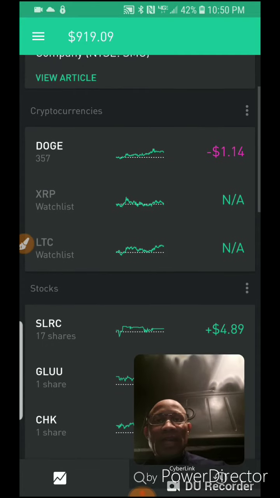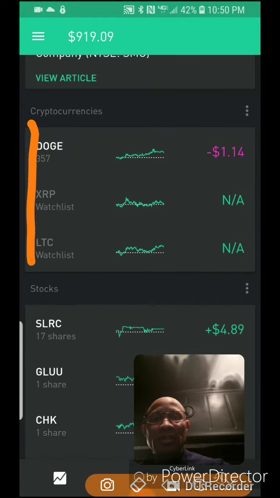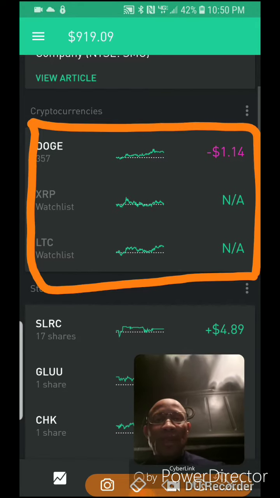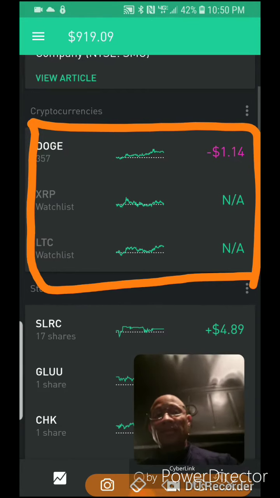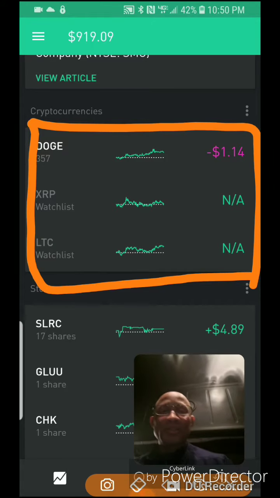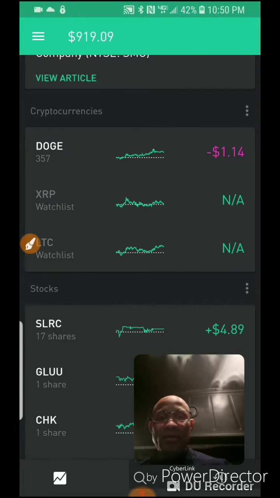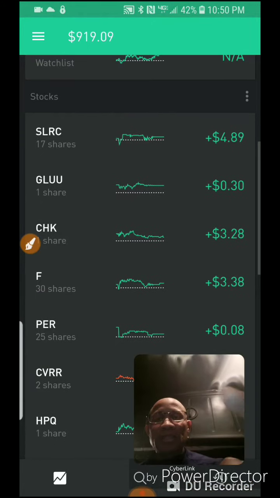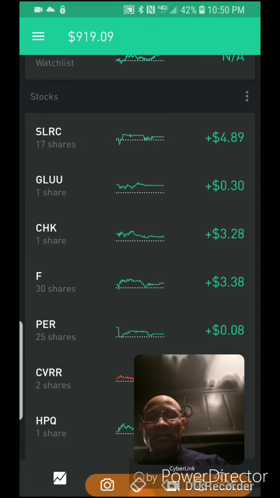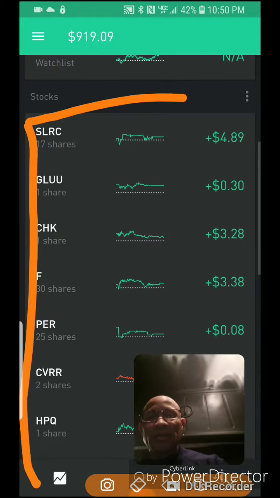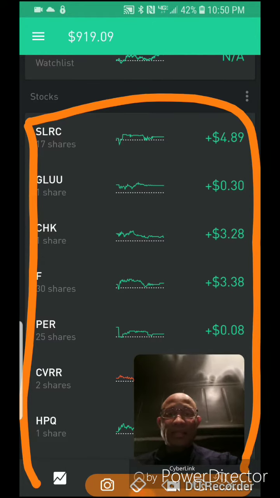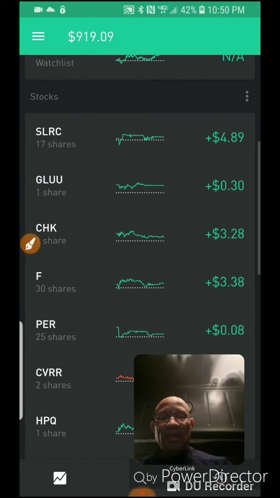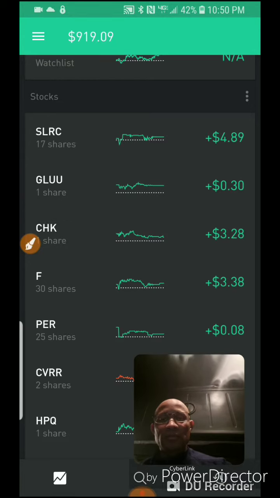All right, next section is the cryptocurrency section. In my opinion, it's very volatile and dangerous. Even though I got some crypto, just a very minuscule amount, I don't really like how that works. Moving up to the stocks, this is the next section. You can see some of the stocks I got here and some of the movements they had. So that's the stock section.